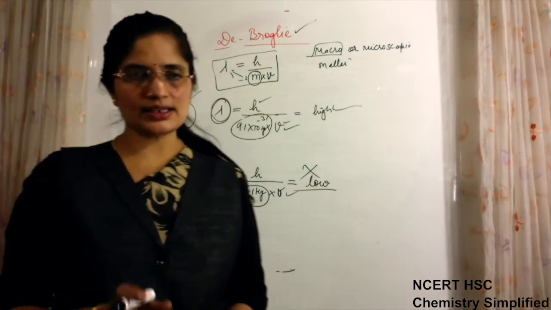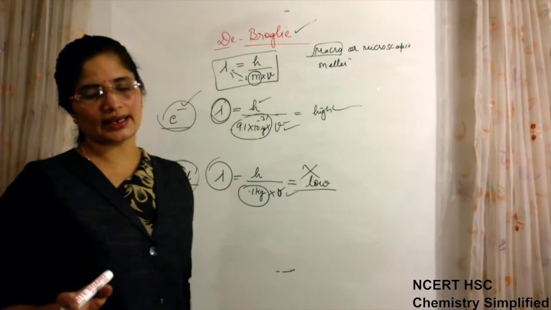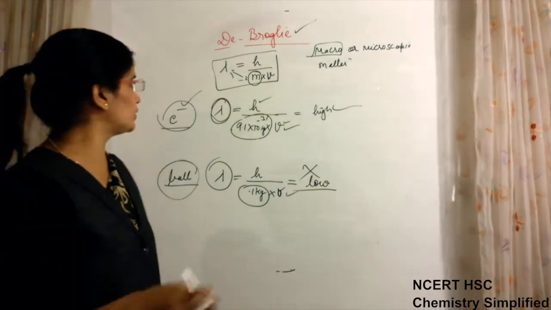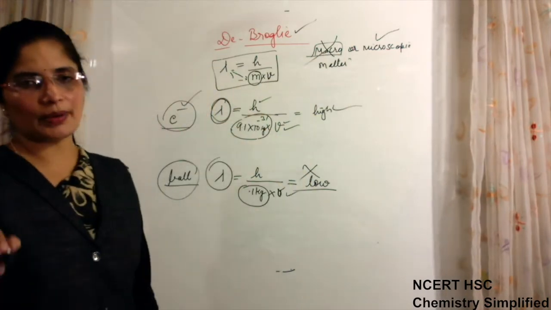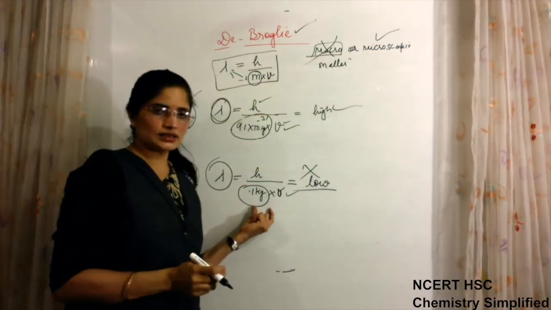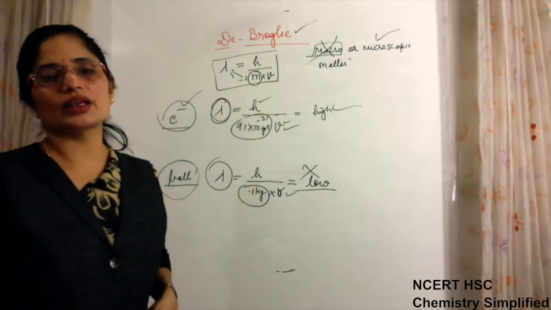That is why we can say that it is true that all matter particles have dual character, but it has significance only for microscopic particles and not for macroscopic particles, because their mass is too high, and because of that their wave nature becomes insignificant.